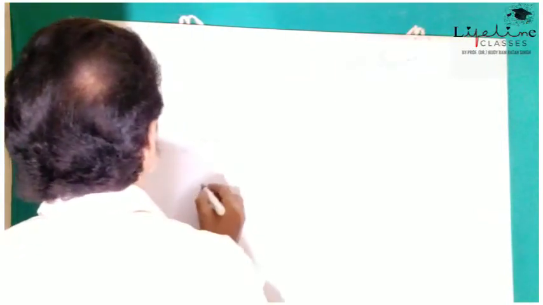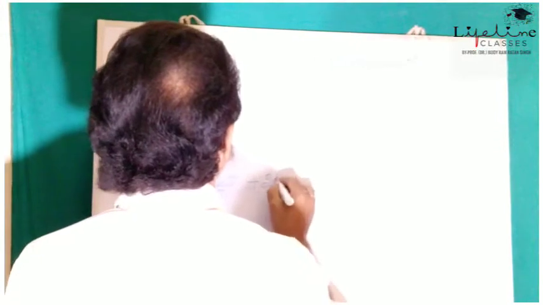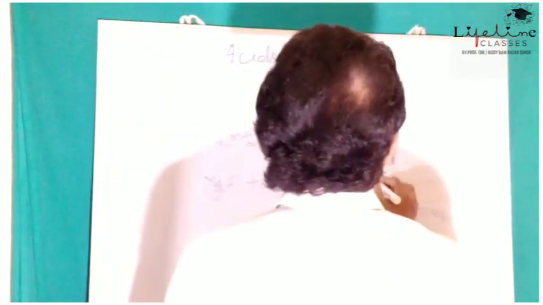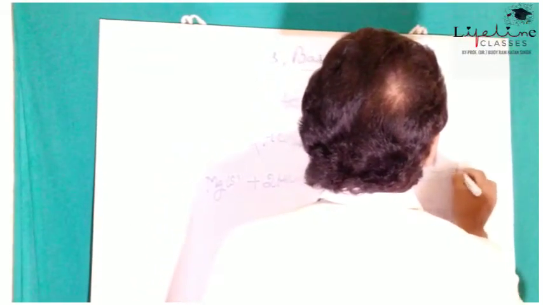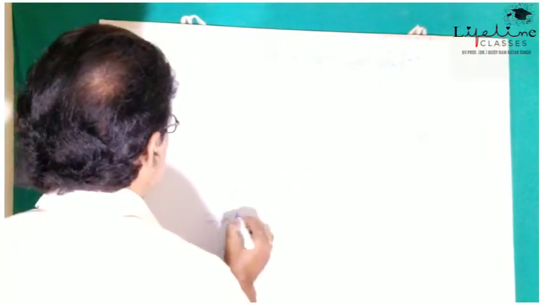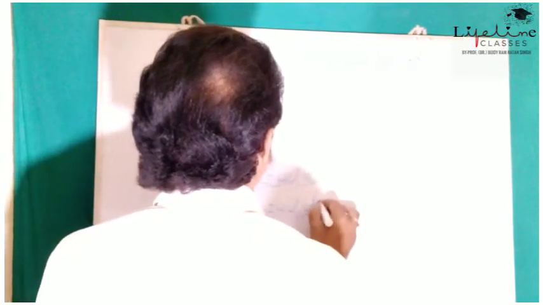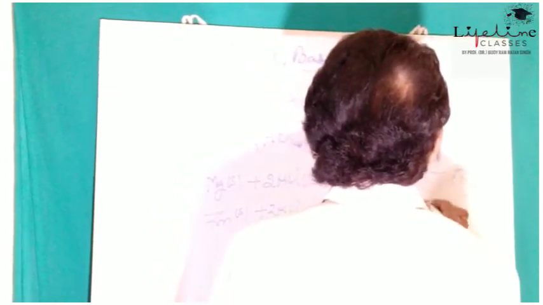In the same way, magnesium plus 2HCl gives magnesium chloride, MgCl2 aqueous, plus H2. In the same way, zinc solid plus 2HCl gives ZnCl2 aqueous plus H2 gas.